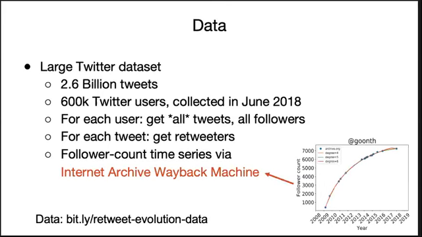We also estimate the follower count time series of a sample of users who had profiles on the Internet Archive. For example, this user had snapshots on the Internet Archive at timestamps indicated by these blue dots. And then we can fit a polynomial line through this and estimate the number of followers a user has at any point in time. The data set, including many others we ran experiments on, are available at this URL.